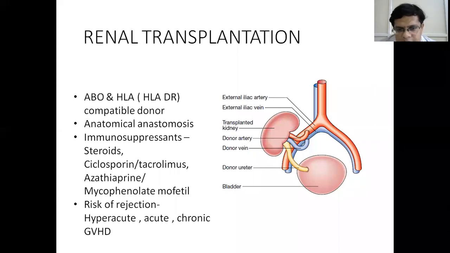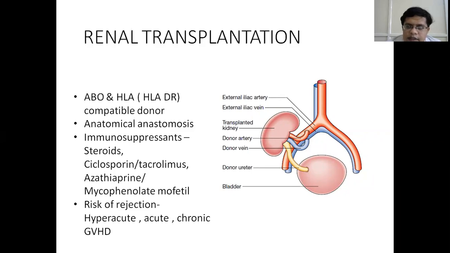Then we have seen the pathophysiology, where the initial adaptive mechanism of increasing glomerular filtration ultimately leads to deterioration of renal function, and then leading to proteinuria, hypertension. Then we have seen the clinical manifestations, predominantly asymptomatic till stage 3, and symptoms appear only in stage 4 and stage 5. Then we have seen how to investigate a patient with chronic kidney disease with various biochemical parameters and renal imaging.